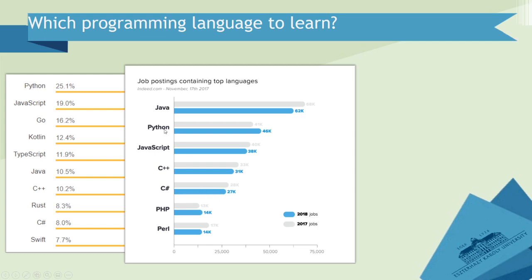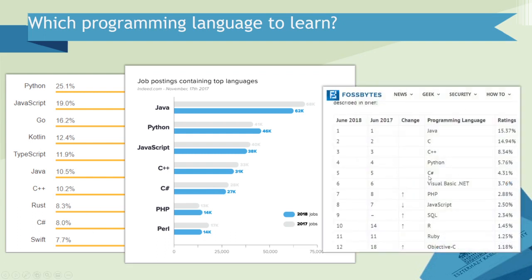Here Python seems not that popular. Java is the first, and C# is not on such a low level as in the previous statistics. Here is the third statistic. Here C# is quite good and Java is leading, but these are statistics from 2018.